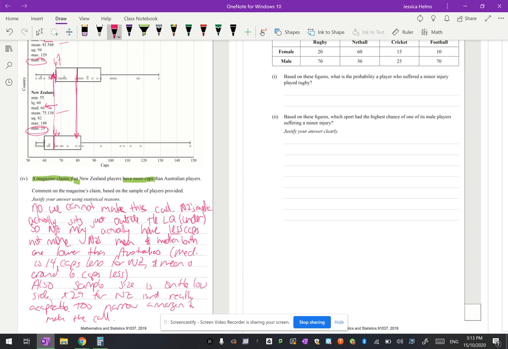All right, so that is worth a T if you get that. But at least if you talk about the median at some point, you could at least get an A-U, which is the achieved, or